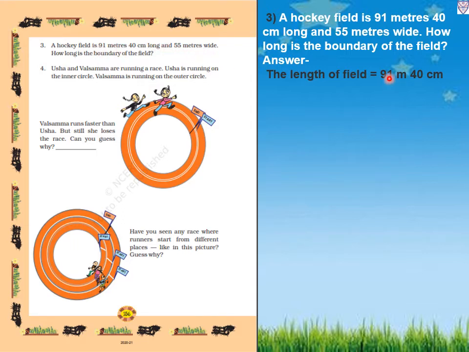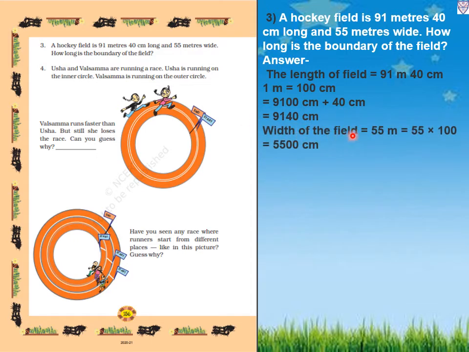So first we will convert meter into centimeter. 91 meter is there. 1 meter equals 100 centimeter. So 91 meter equals 91 multiplied by 100, which gives 9100 centimeter. And the 40 centimeter already in the question we will add. So we will get 9140 centimeter. Now the width of the field is 55 meters. 1 meter equals 100 centimeter, so 55 meter equals 55 multiplied by 100, which gives 5500 centimeter.